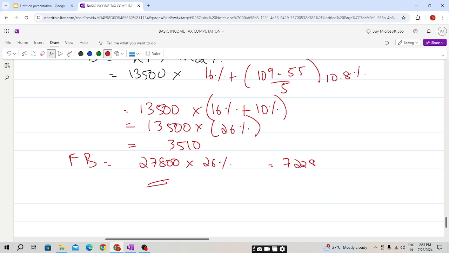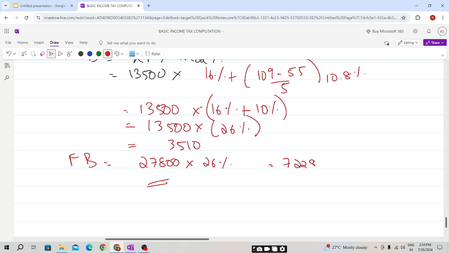We have calculated the fuel benefit. We have already seen, if motor fuel is provided by the employer and used for business purpose, no taxable benefit. If the motor fuel is provided for private use and business use, and the employee pays for the private use, then no tax.